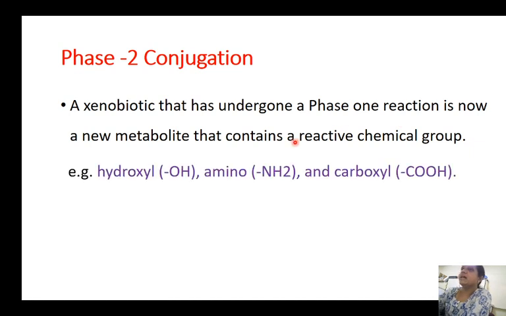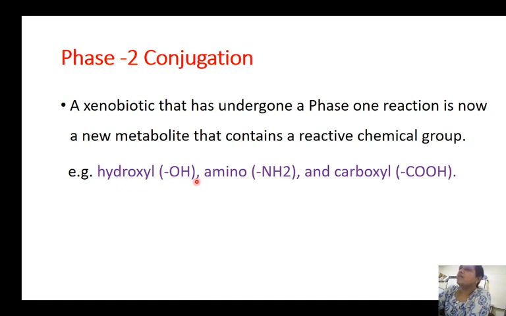We have seen that they are converted into OH and so on. Finally, we are adding hydroxy group, amino group and carboxy group to these substances, that is, to the intermediary metabolites.